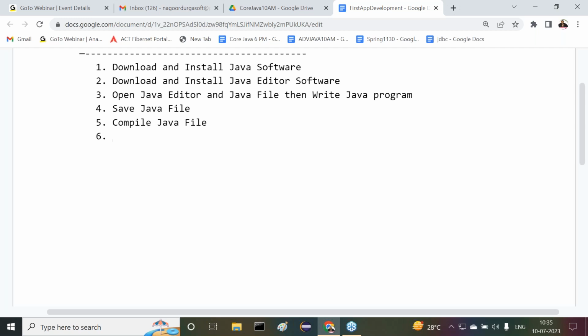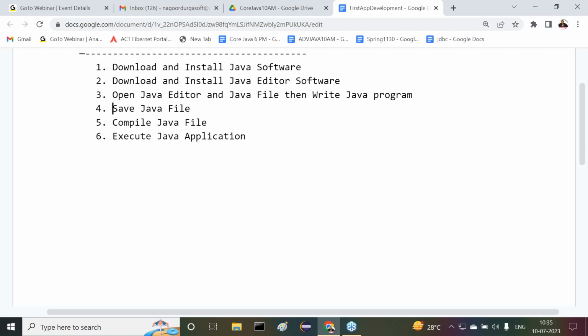Okay. So we need to execute our applications. How are we able to execute our Java applications? For that purpose, I'm able to explain, but first of all, understand it. Execute Java application. Whenever we are executing a Java application, automatically we are able to get some outputs. There we are able to see some results totally.